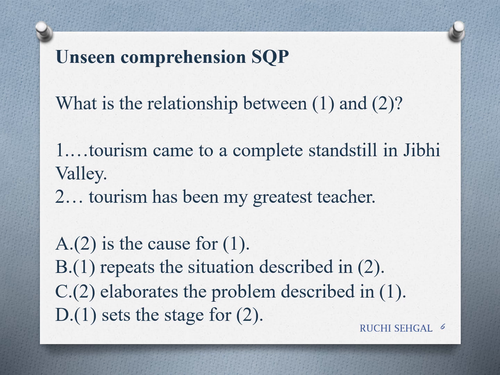Those who have actually solved the sample question paper know very clearly that the option is D, and the relationship is such that the first statement sets the stage for the second one. So you have to be very clear as far as these kind of questions are concerned.